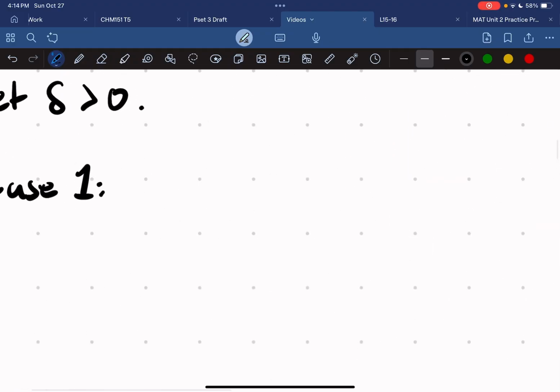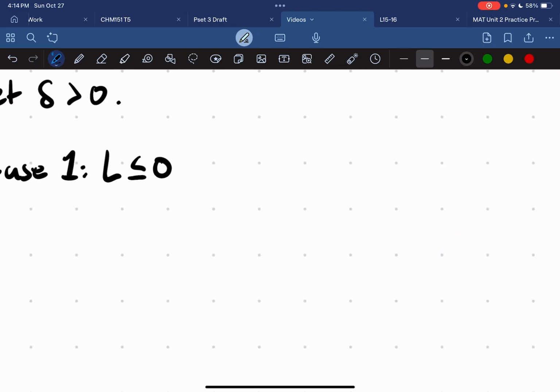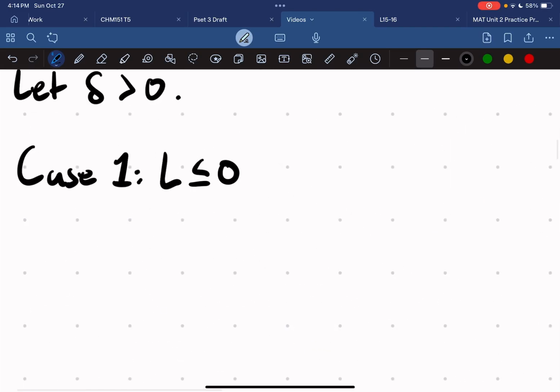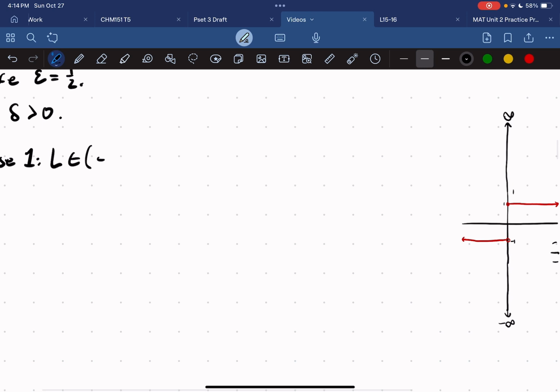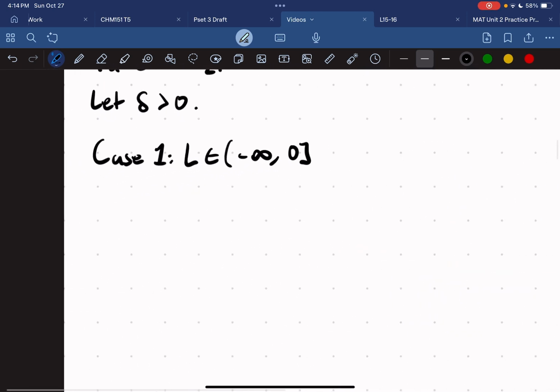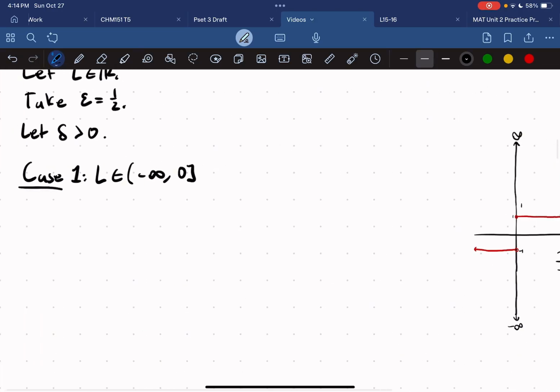So case 1, we can say when L is less than or equal to 0, right? Or we can say when L is an element of negative infinity to 0, right? So when this is true, let's take a look at our rough work.